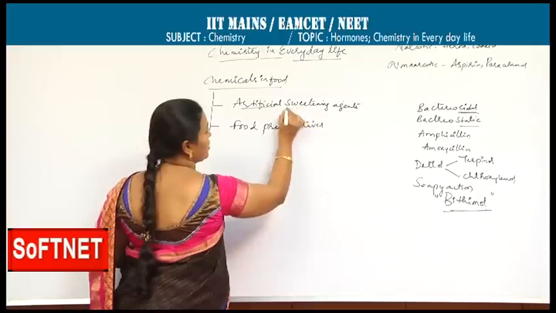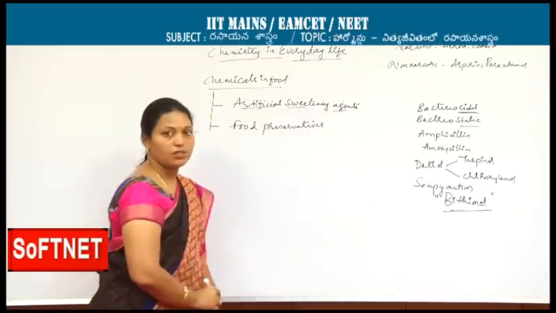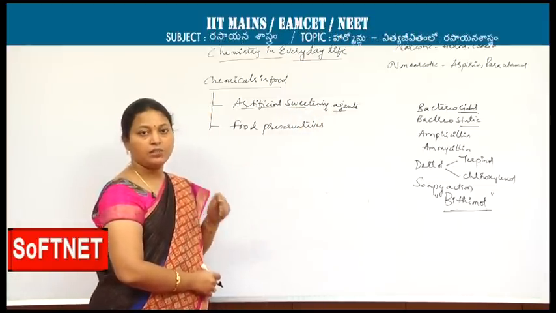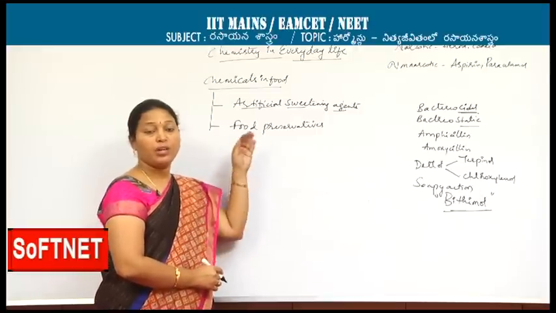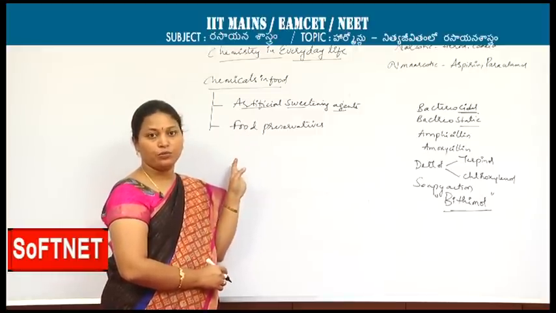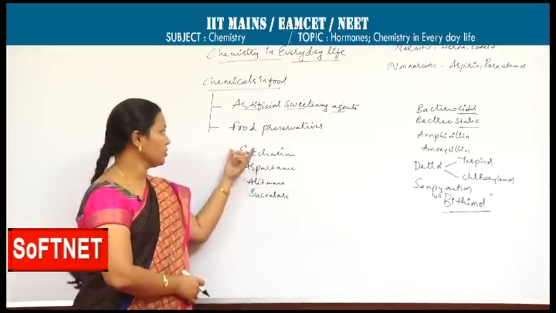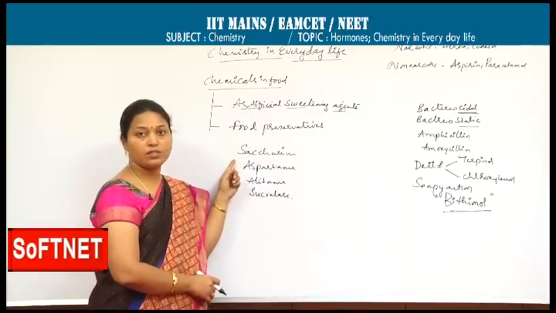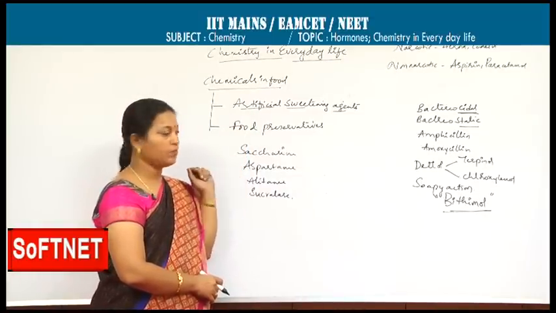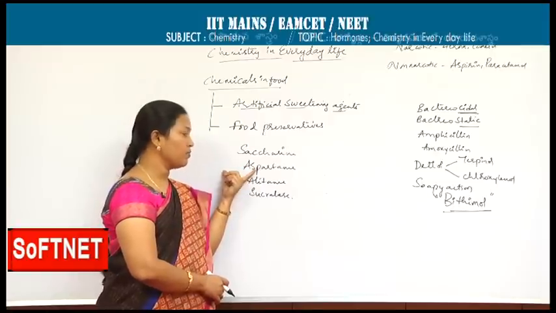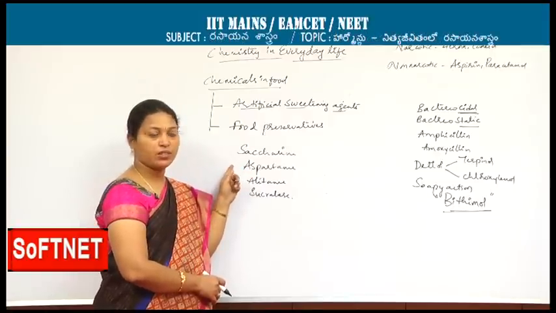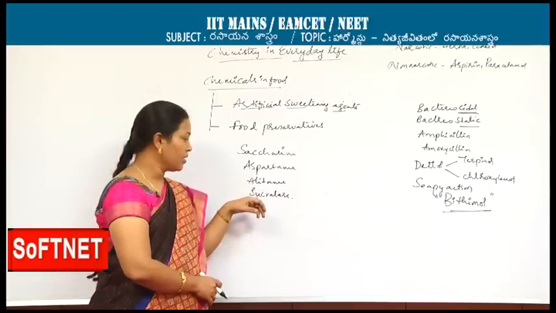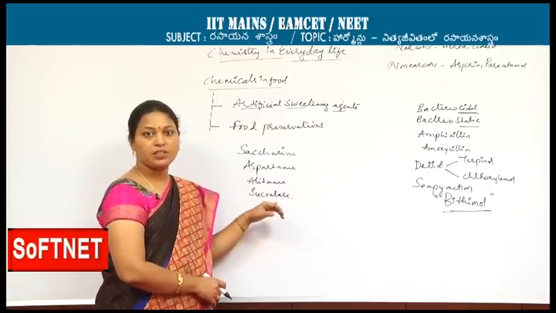Here, artificial sweetening agents. Natural sweetening agents are nothing but sugar, glucose-like substances. Artificial sweetening agents may not increase the calorific value in the food. The first used artificial sweetening agent is saccharin, which is 100 times sweeter than sugar. Next, aspartame, which is 200 times sweeter than sugar. Then alitame, which is 1000 times sweeter than sugar. Sucralose, which is 600 times sweeter than sugar.